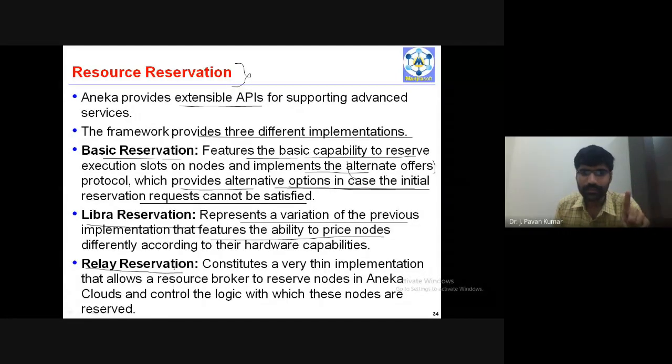Next, relay reservation. There will be a resource broker, which acts as the intermediary between the nodes and the requester. Between the resources that we have and the applications or users which require these resources, we will have a small piece of software called the resource broker, which will have the logic with which these nodes are reserved.